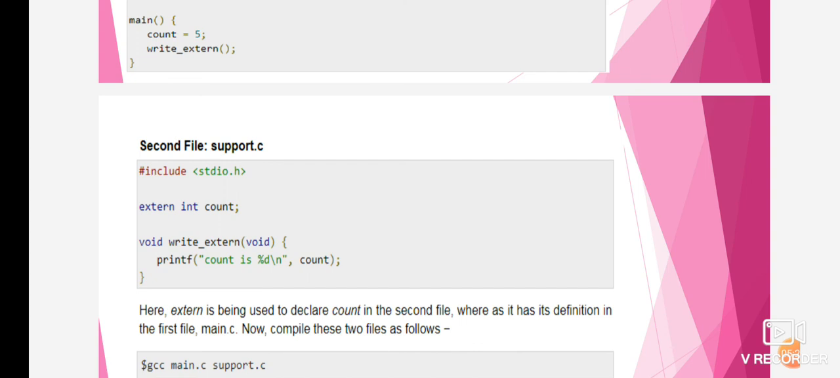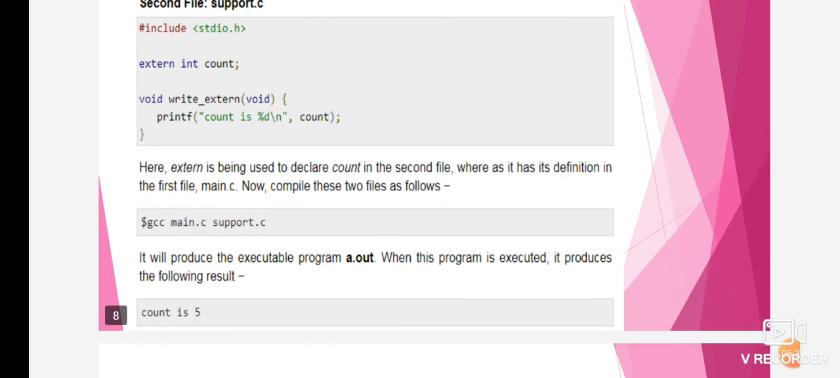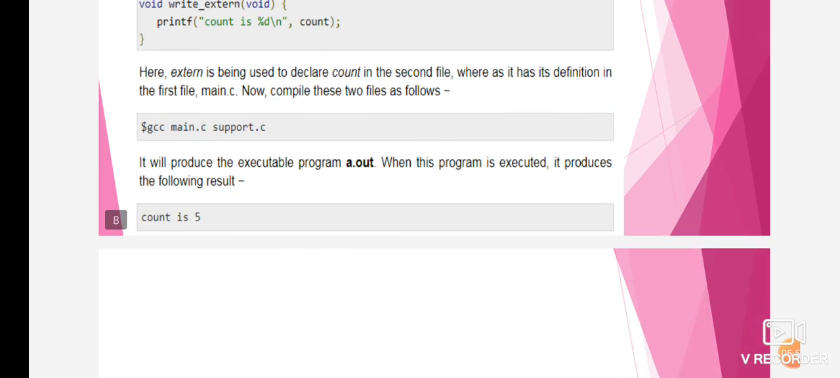Then we can count the file. Here extern is being used to declare count in the second file also, right? Whereas it has its definition in the first file, main.c. Now compile these two files as follows: main.c, then support.c. Then it will get the output as a.out. Execute the particular program, a.out. When this program is executed, it produces the following result: count is equal to 5. Thank you.